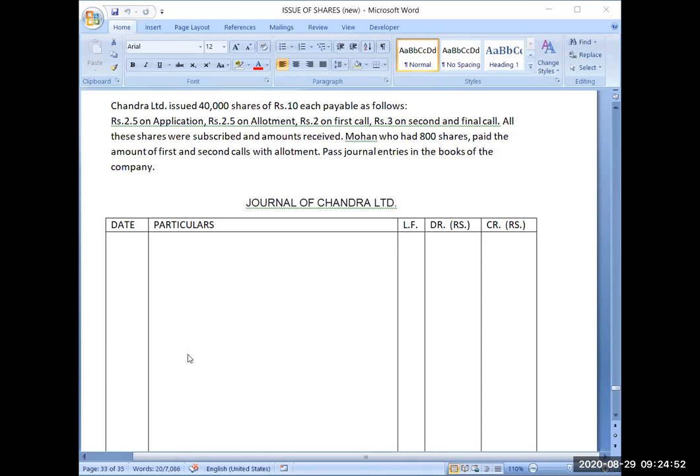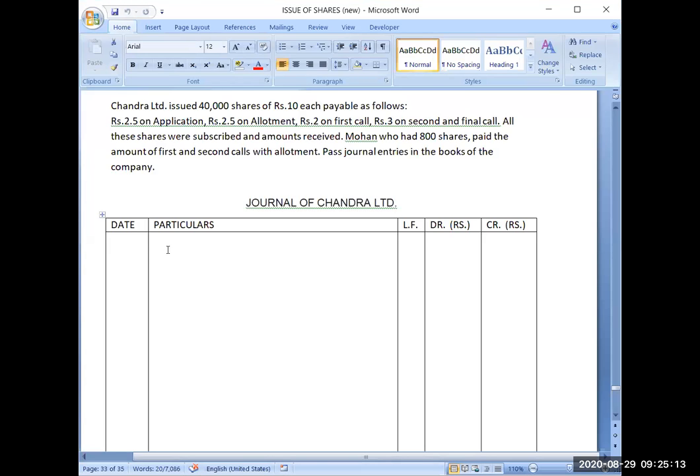Mohan, who had 800 shares, paid the amount of first and second call with allotment. Now there is a shareholder who is having 800 shares. At the time when he was paying you allotment money, he has also paid you first call money and second call money. Pass journal entries in the books of the company.